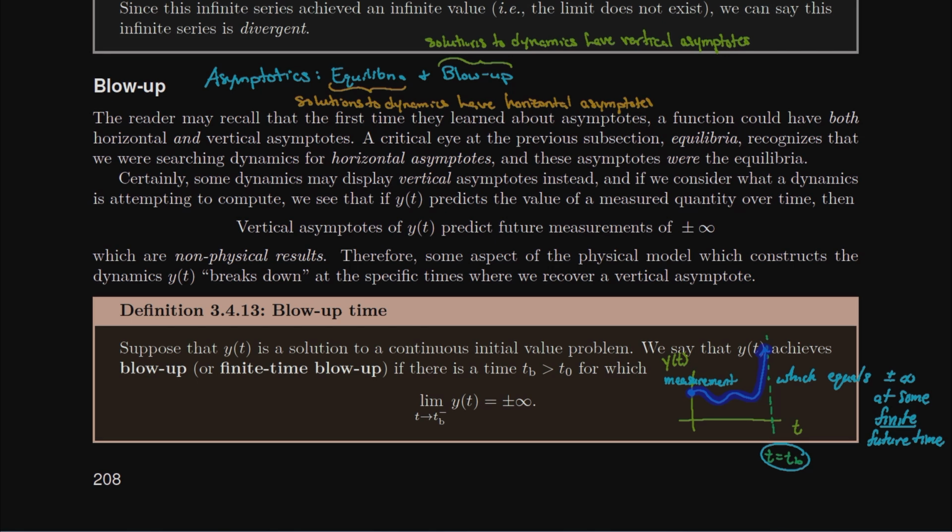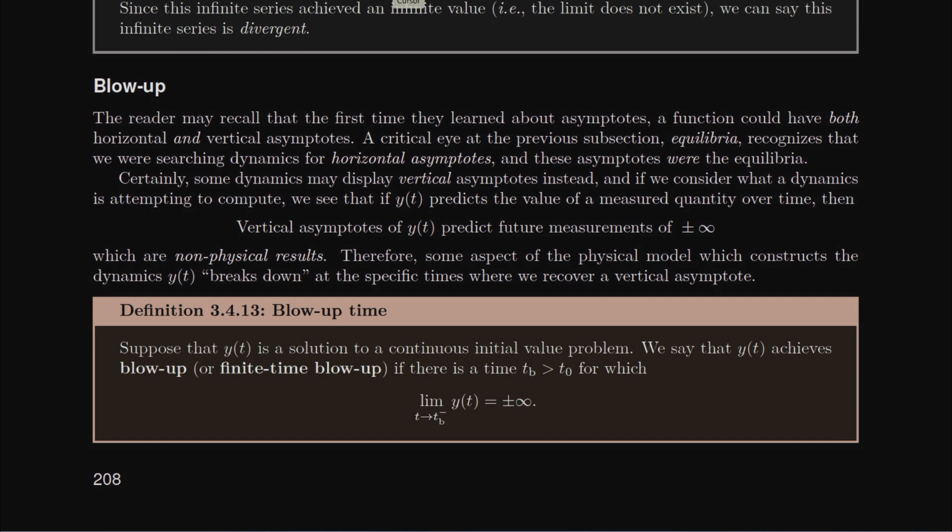Right? This is a finite number in the future. It could be 8 days from now, it could be 45 minutes from now, whatever it is. It's some finite future time, and the measurement I was performing all of a sudden reaches infinity. Hopefully with an explanation like that, it makes sense why we use the word blow up, because what's actually happening to our measurement is it is blowing up. And in fact, we'll often call it finite time blow up as well, because the amount of time we've waited before it blew up is a finite amount of time. Okay, so that's what we're going to be studying today, as opposed to our horizontal asymptotes.